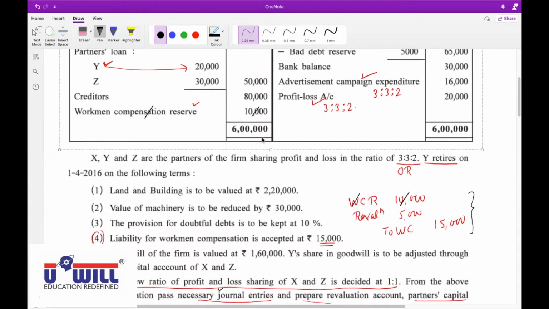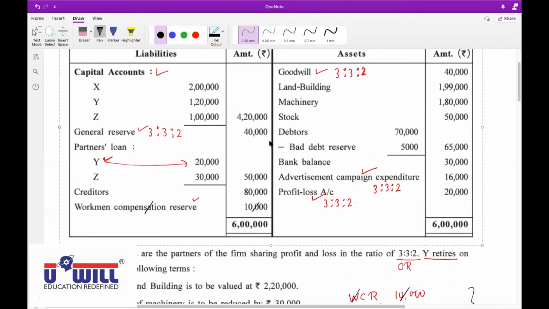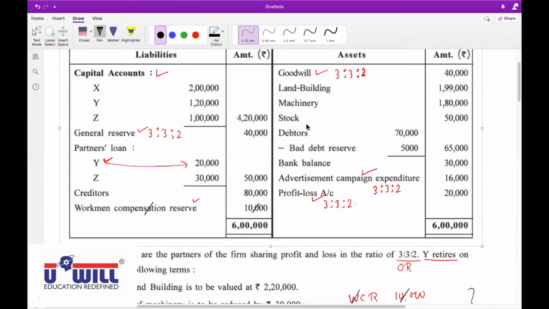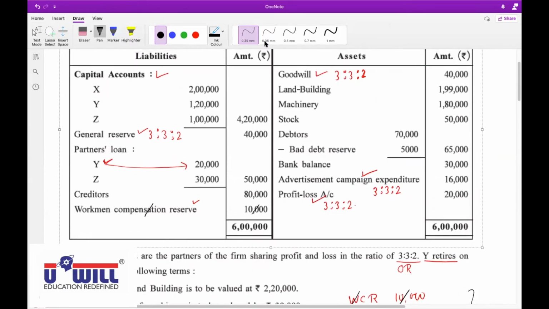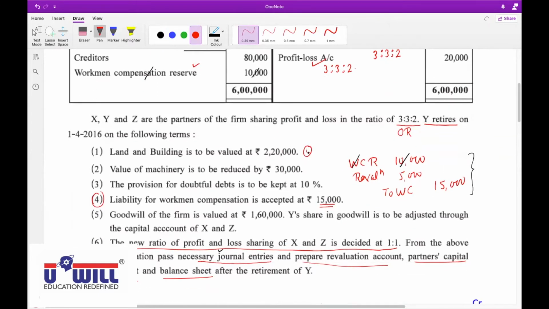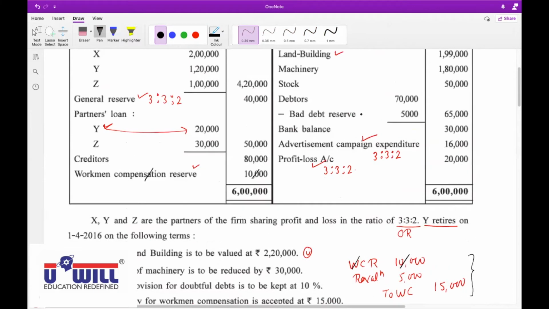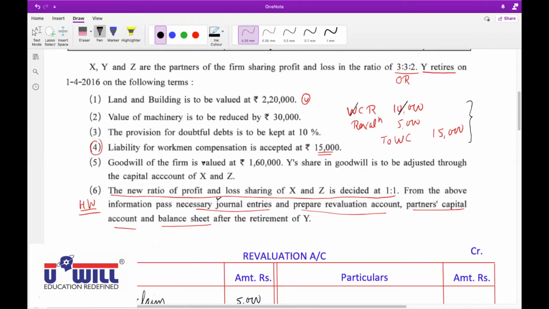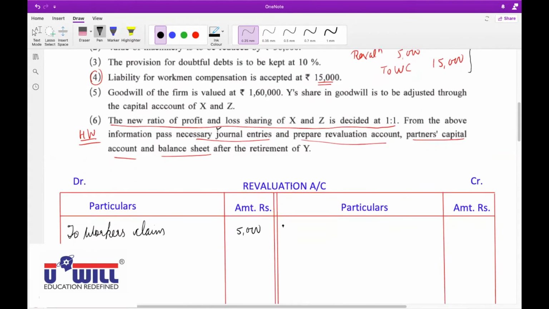Sir, there will be profit of 21,000, so it will be recorded on revaluation account credit side. Yes, and in balance sheet asset side land and building plus 21,000 and it will be 2,20,000. Yes, we will be happy. Land and building, all of you put tick on that. 1,99,000 land and building is 2,20,000 now, so you will be happy. It's a profit of 21,000. So profit means credit revaluation and debit land and building. Land and building account debit to revaluation is the journal entry all of you have to write in the homework.